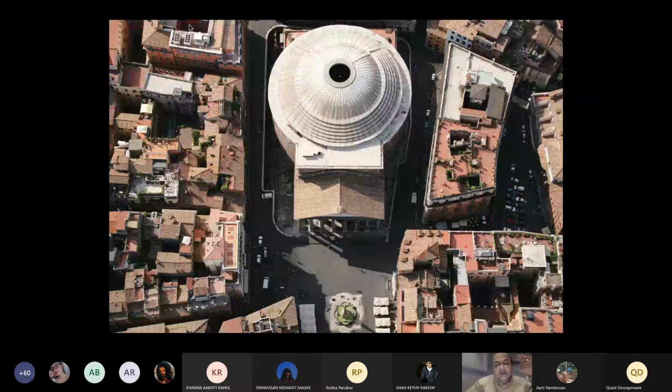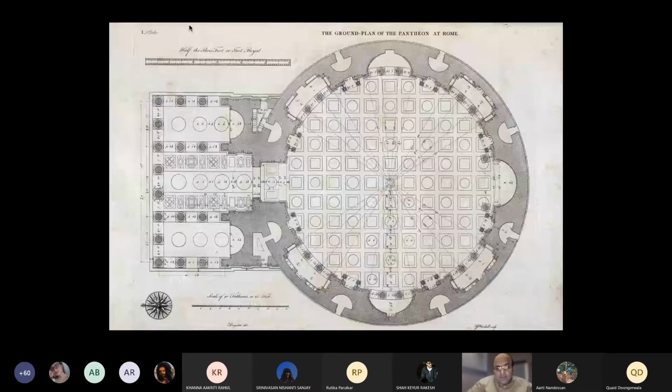If you look at the Pantheon, it is very geometrical in shape. If you look at the architecture of that time, you will find that geometry, especially in these large buildings, has a very important role to play, because the forces acting on the building create a sense of equilibrium, because they are opposite to each other.